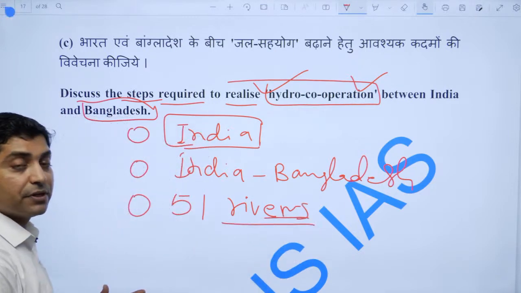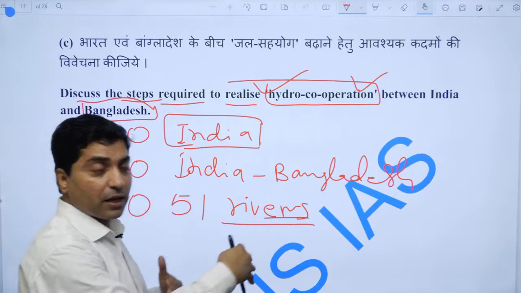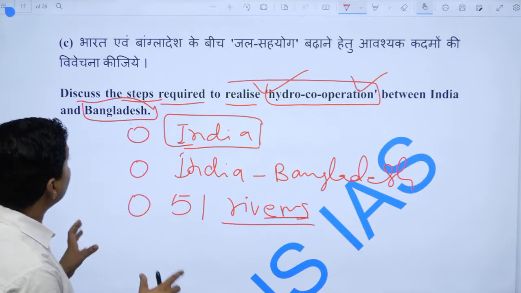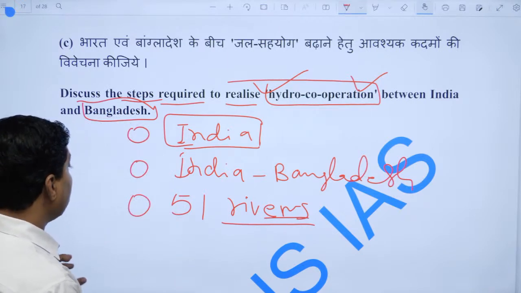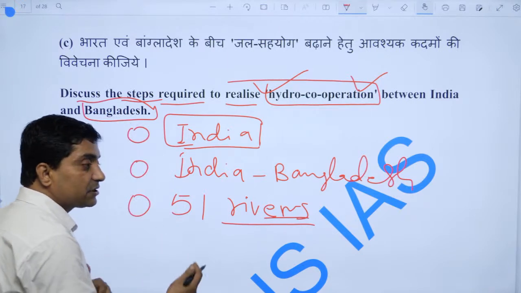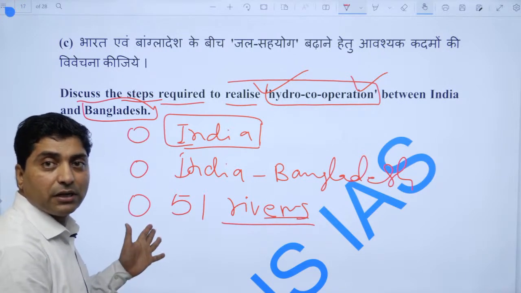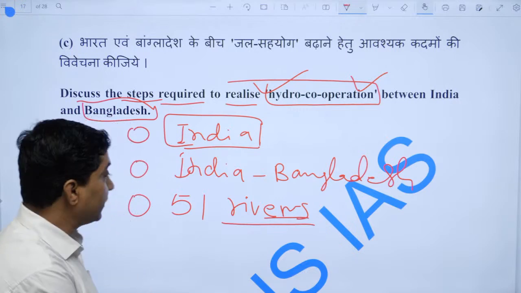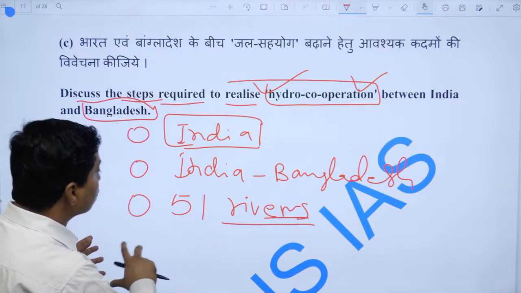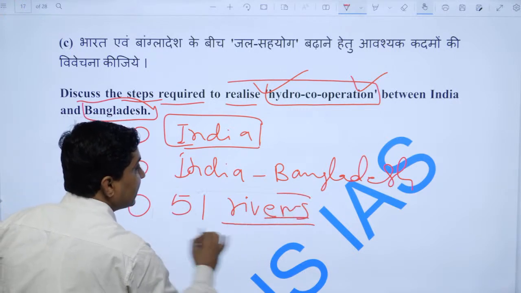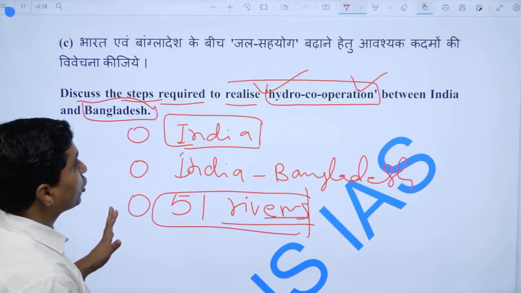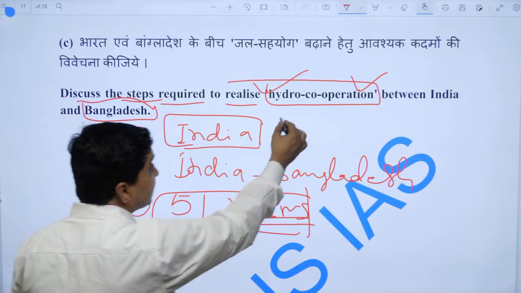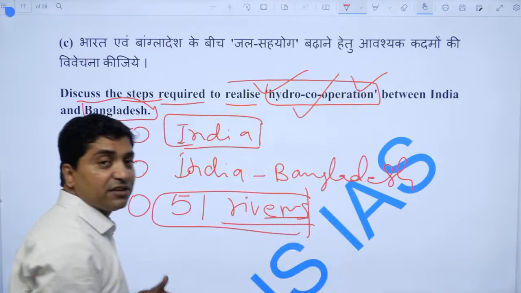Most of the boundaries between the rivers are not clarified, and we have lots of problems, for example, the Tista problem. Recently one water problem has been concluded. So we have lots of river issues with Bangladesh, and they should be concluded, and we have lots of energy security that we can generate.